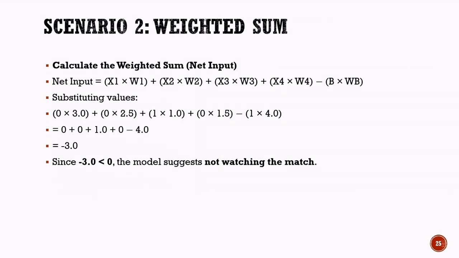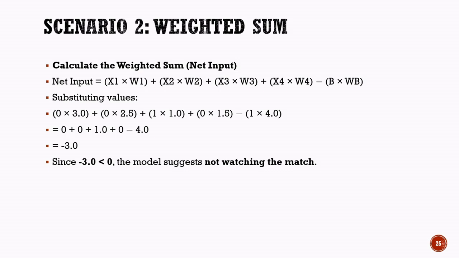Scenario 2: calculating the weighted sum. Now let us calculate the weighted sum, also known as the net input, for scenario 2. As before, we use the perceptron formula to combine the input values, their corresponding weights, and the bias. The net input is calculated by multiplying each input value by its weight, adding all the results together, and then subtracting the bias multiplied by the bias weight.